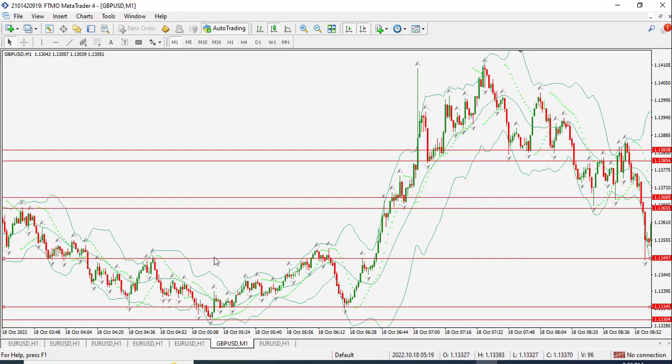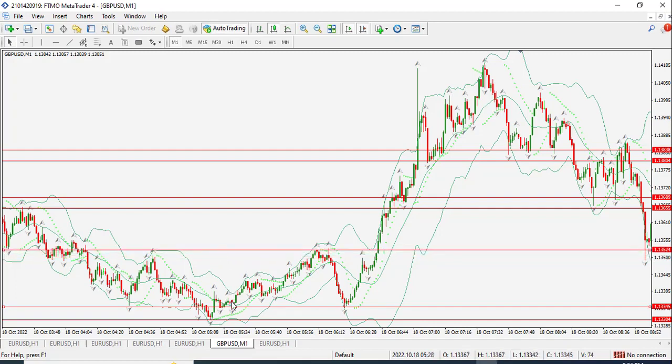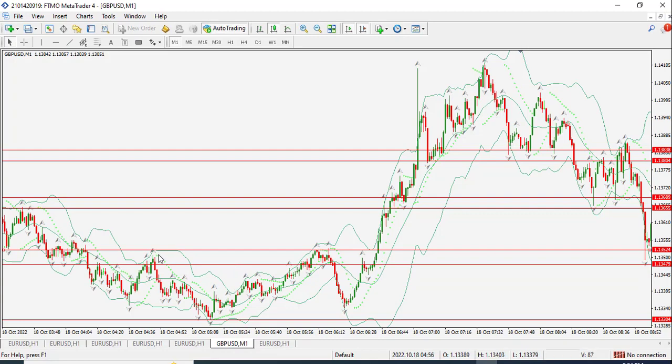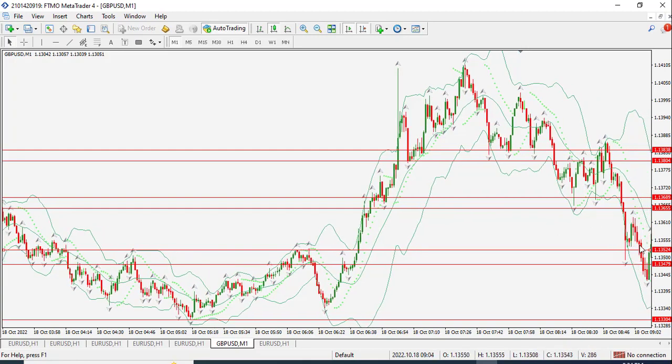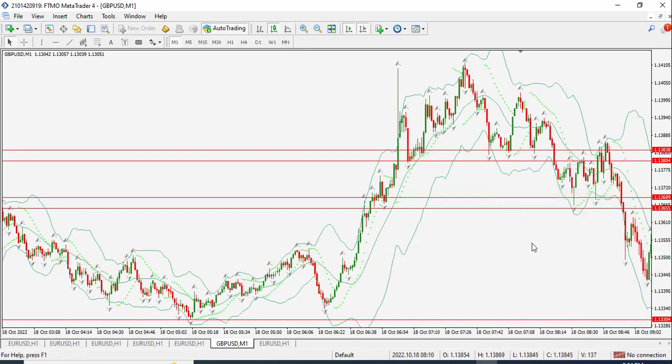Where did it go? It went to this resistance line. So this resistance broke, and now it is acting as support again. So it's reacting there. Price went through, but it didn't hold much. So yeah, we can delete it now. It's no longer needed there.